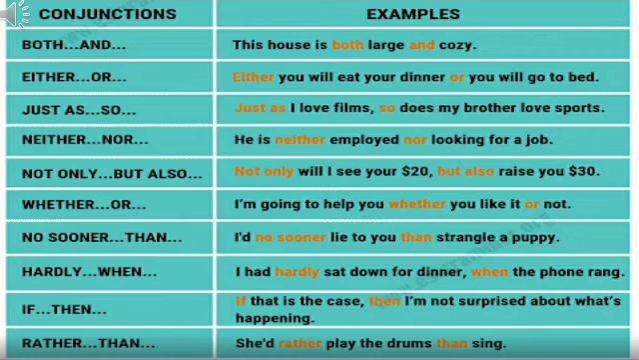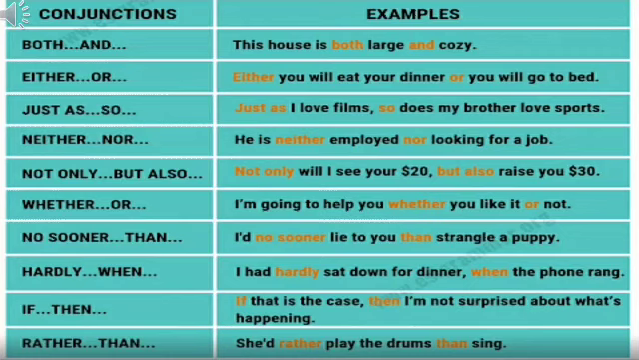Just as...so. Just as I love films, so does my brother love sports. Neither...nor. He is neither employed nor looking for a job. Not only...but also. Not only I see your $20 but also raise you $30. Whether...or. I am going to help you whether you like it or not.